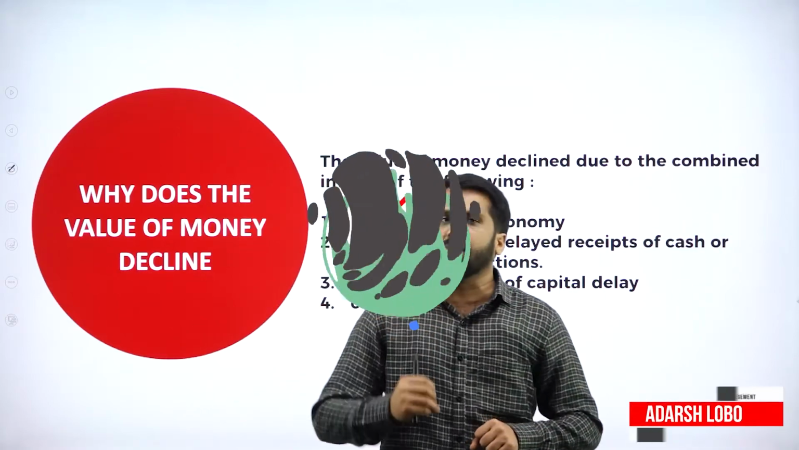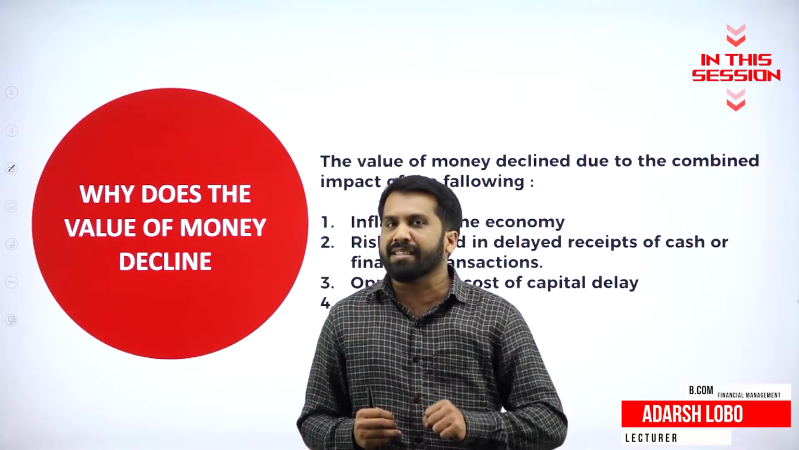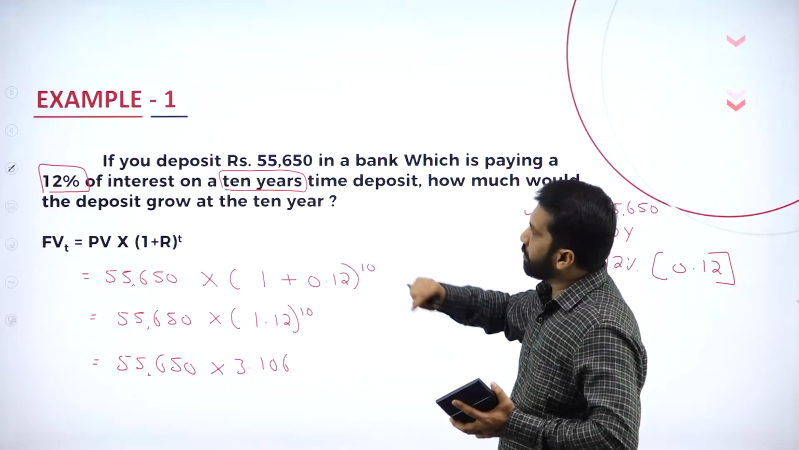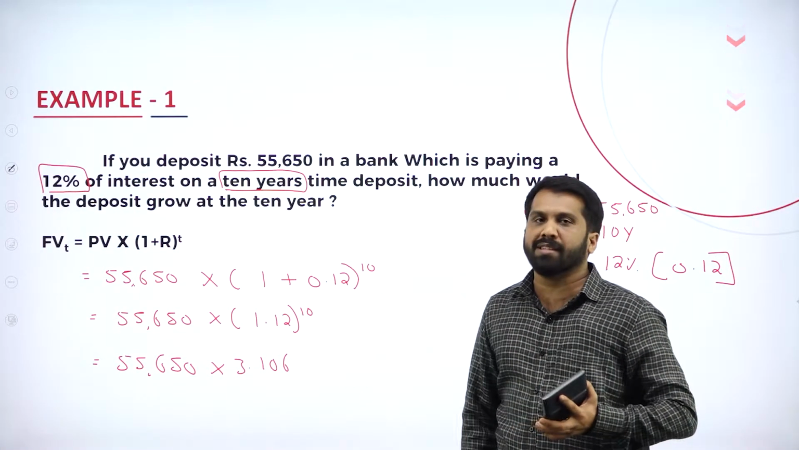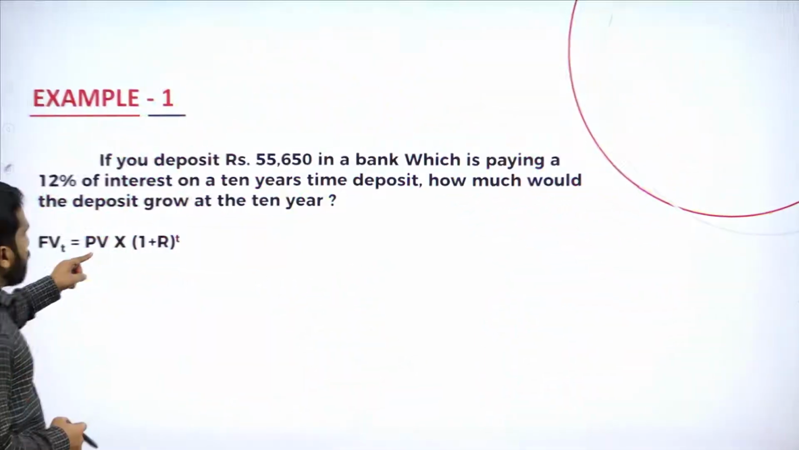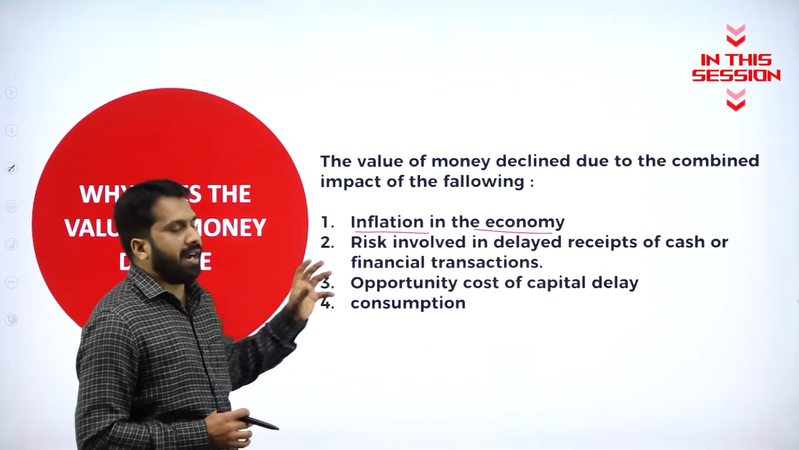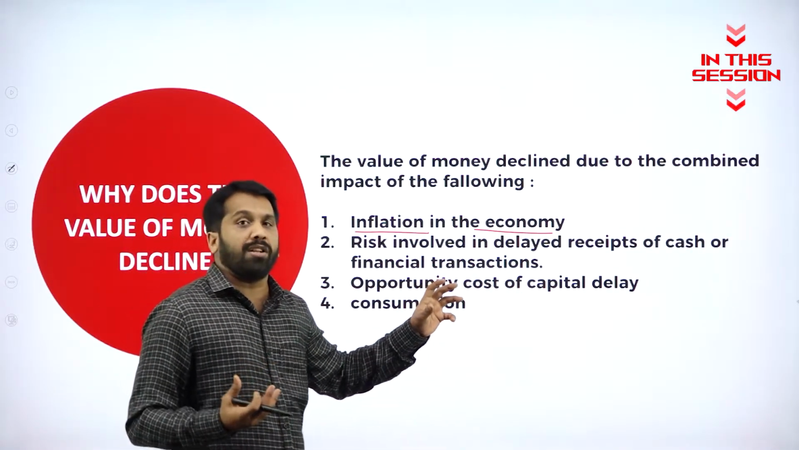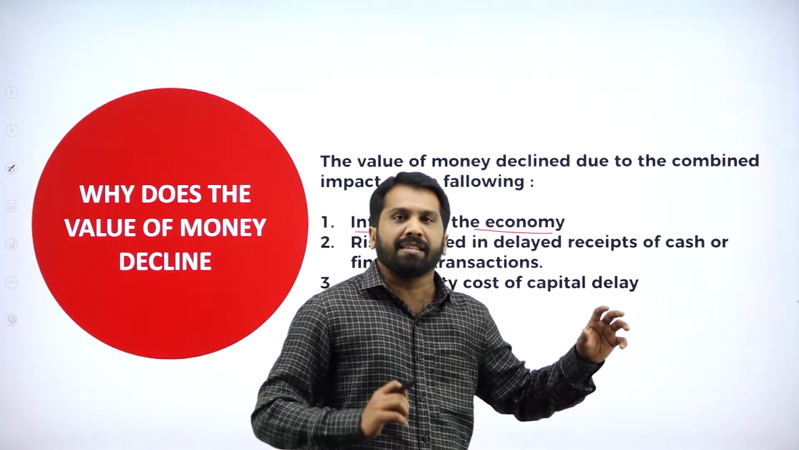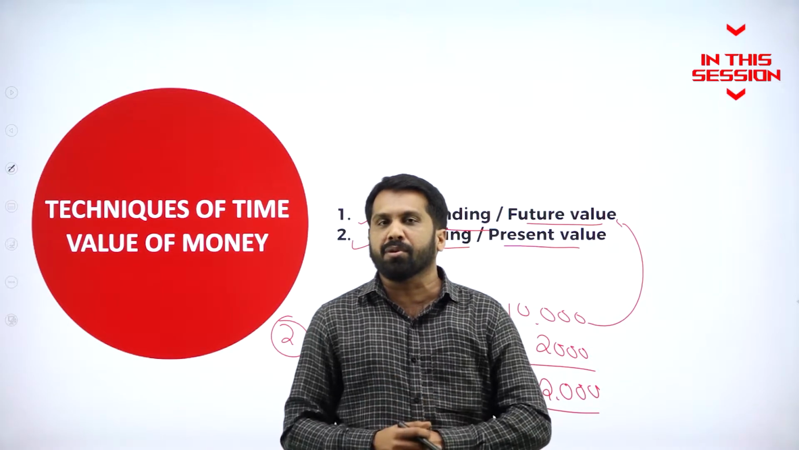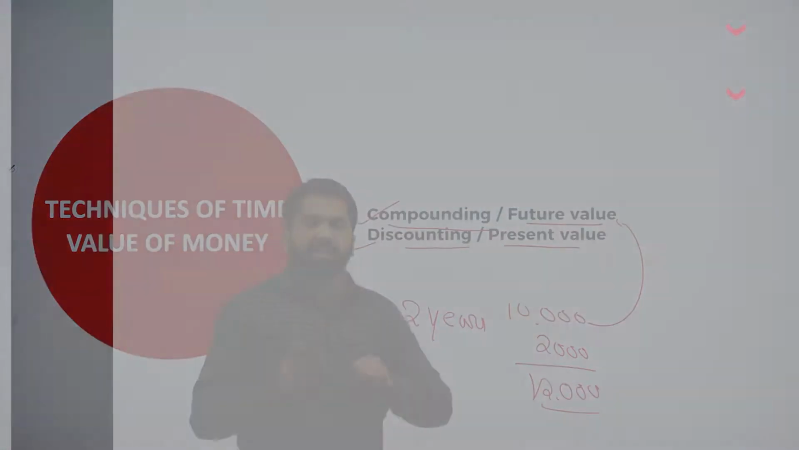Under time value, you will get future value, present value, compounded interest column and your 12% row, then you will get 3.106. Or else, present value multiplied with 1 plus r to the power of n. Because of changes in economy or inflation, the value of money declines. Now, what is discounting or present value? Discounting, you know that reducing, like